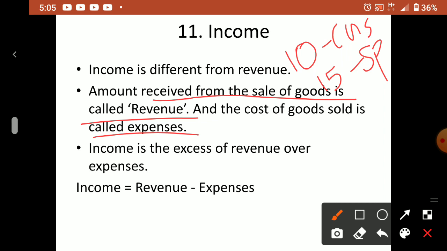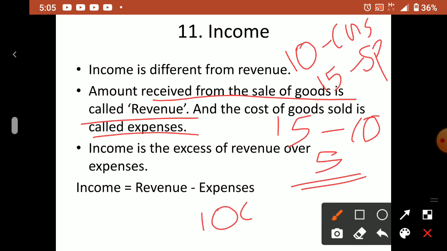Then what is the profit? 15 minus 10, simple. 5 rupees is the profit. So for each glass you are charging 5 rupees extra. Suppose you sold 100 glasses per day. So 100 into 5. In a day, how much profit are you earning? 500 rupees you are earning.